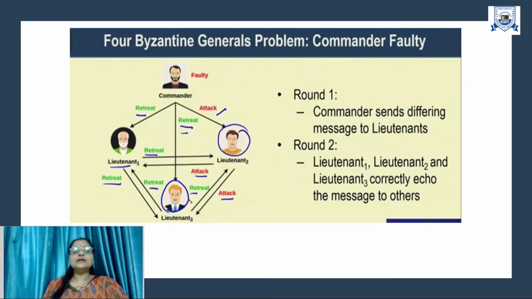here we are considering the commander as the faulty one, right? So the commander sends different messages to the lieutenants. For example, lieutenant 1 receives retreat and the commander sends lieutenant 3 a retreat, but for lieutenant 2 it sends the message as attack. Now lieutenants 1, 2 and 3 correctly echo the message to each other. Whatever they receive from the commander, they just echo to each other.